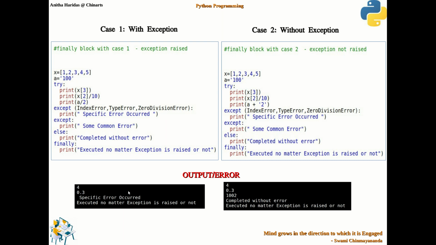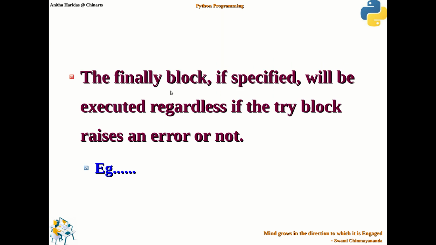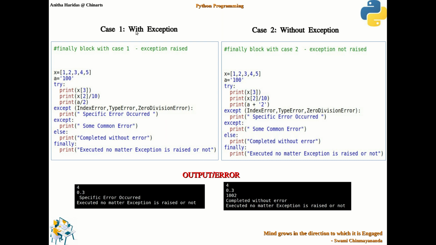Okay, let's see an example. So this is case 1. The finally block will be executed if an exception is raised or if an exception is not raised. I have the same set of statements, and here I try to divide the string.